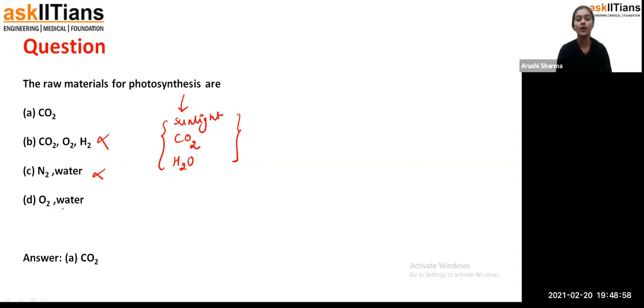Nitrogen, no. Oxygen and water, no, because oxygen is produced in photosynthesis, but it is not a raw material for it. Carbon dioxide is required, because when carbon dioxide reacts with water in the presence of sunlight, we get oxygen plus glucose. So these are the raw materials, and option A is the correct answer.